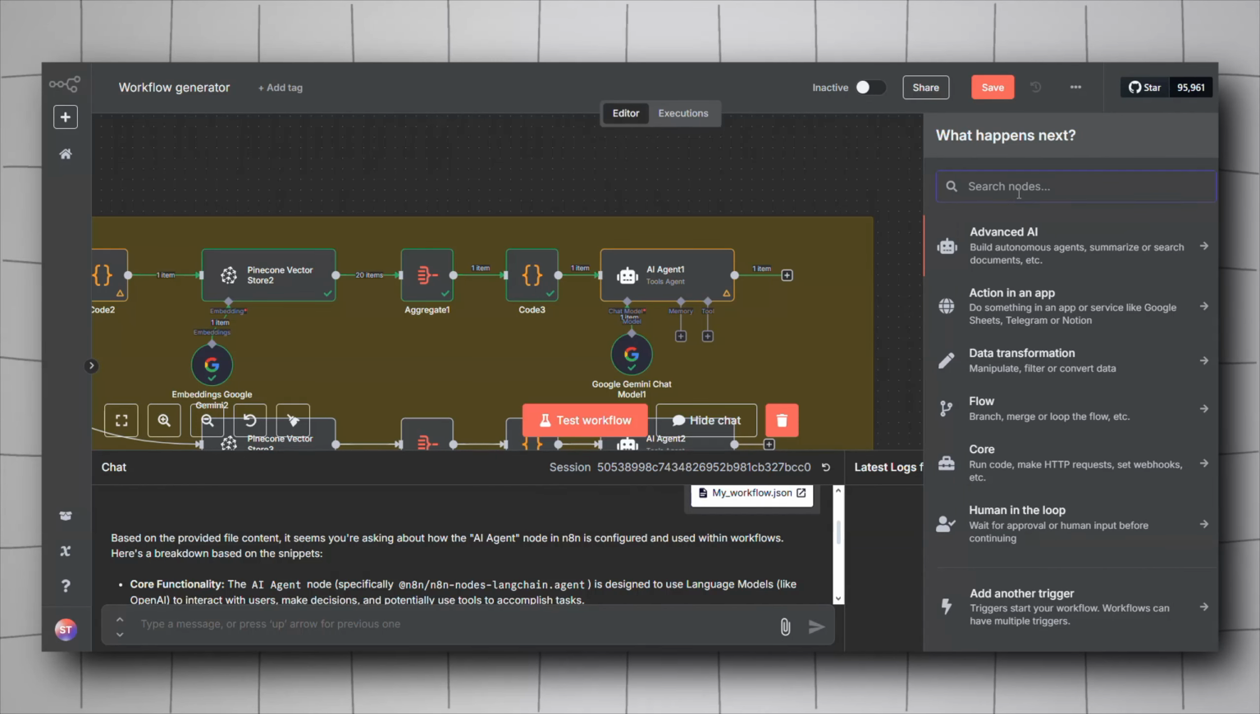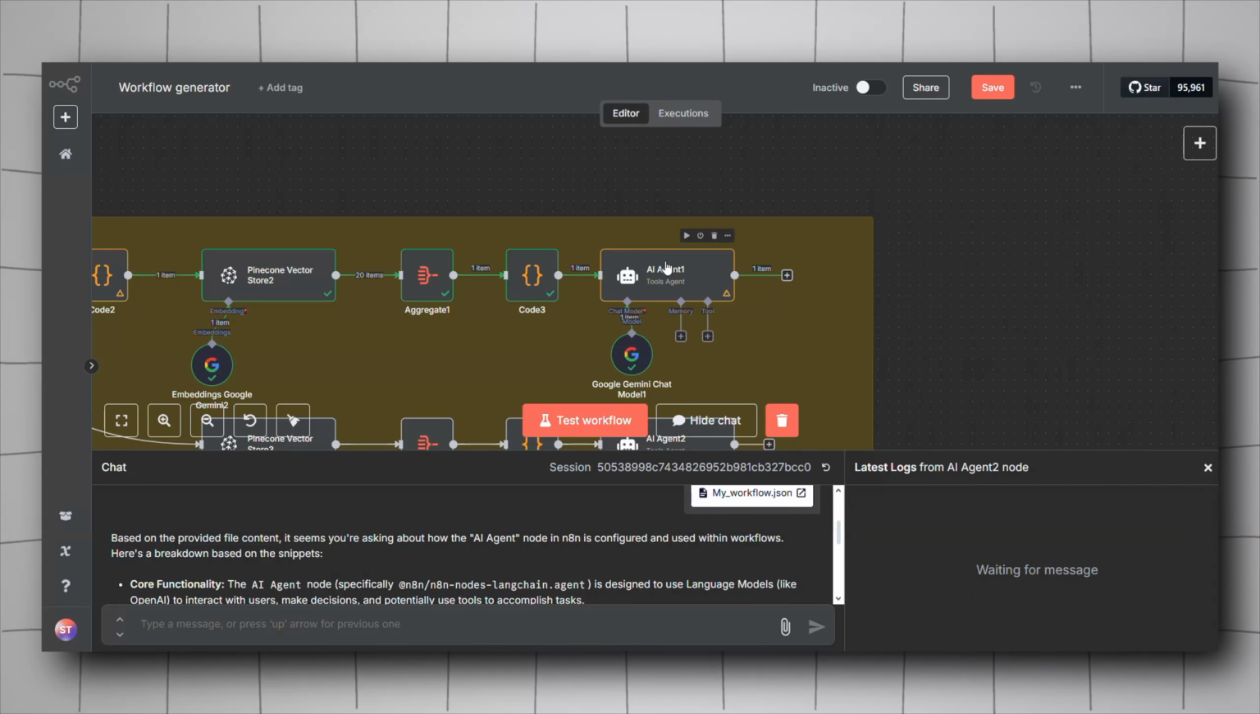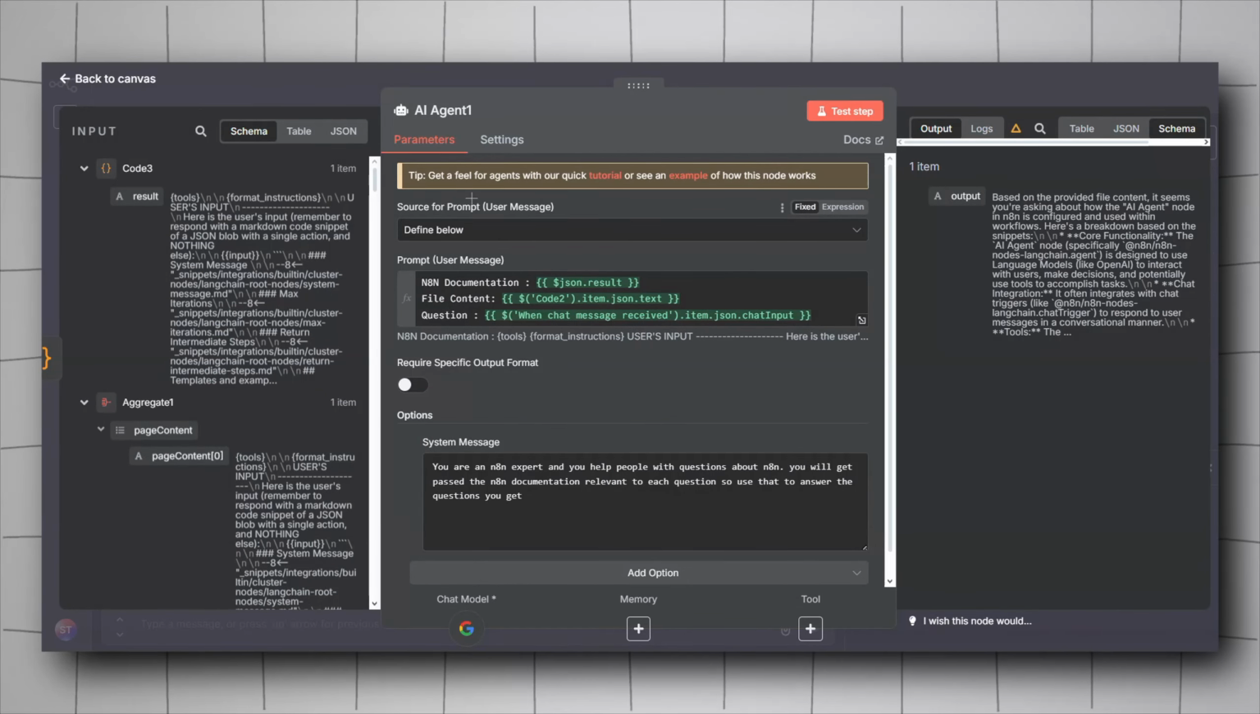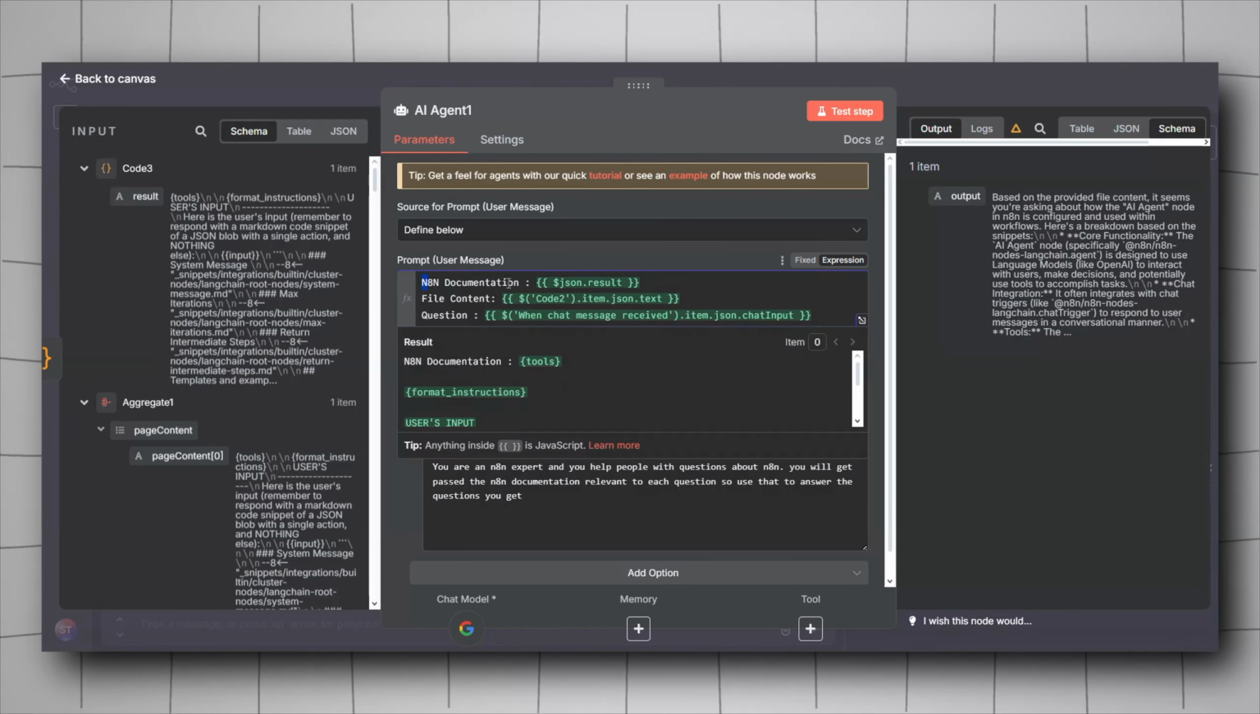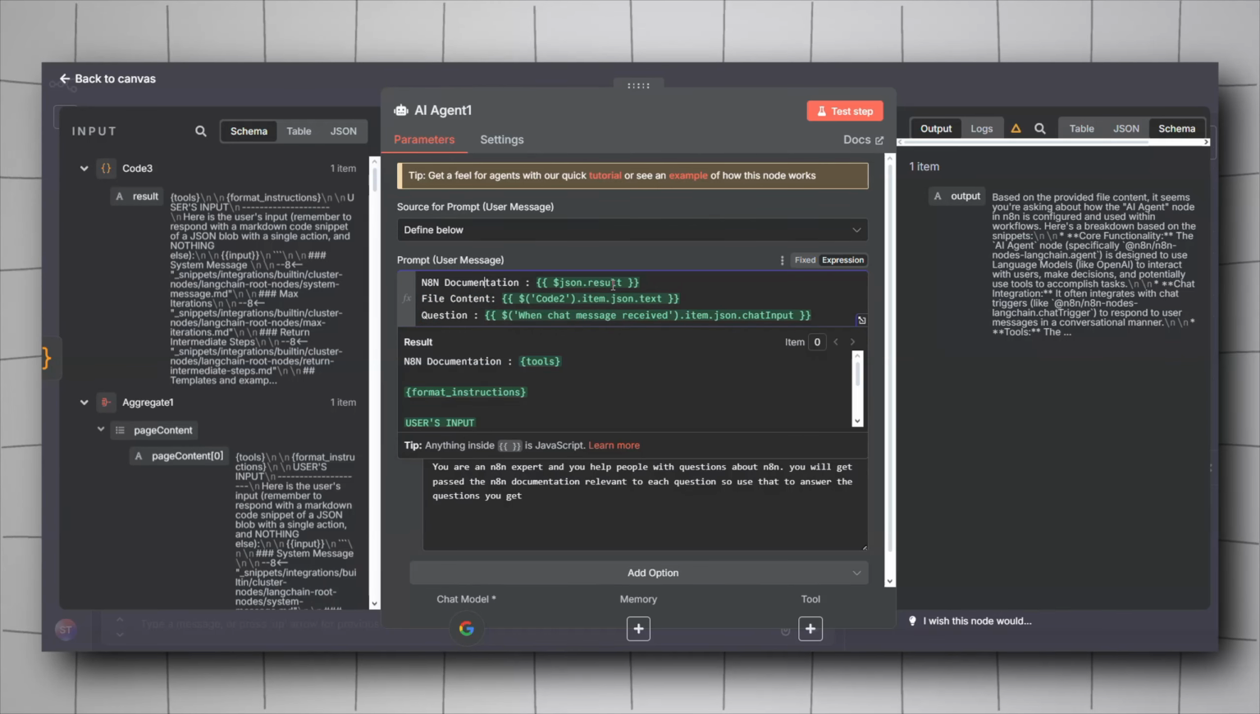So right click on add node, look for AI agent, select it. You'll have to configure it here. For the source for prompt, define below. Since we have accepted a file in this case, we will need the N8N documentation, the file content, and the question of the user. For the N8N documentation, it will be the output of the code 3 node here, drag it and drop it.